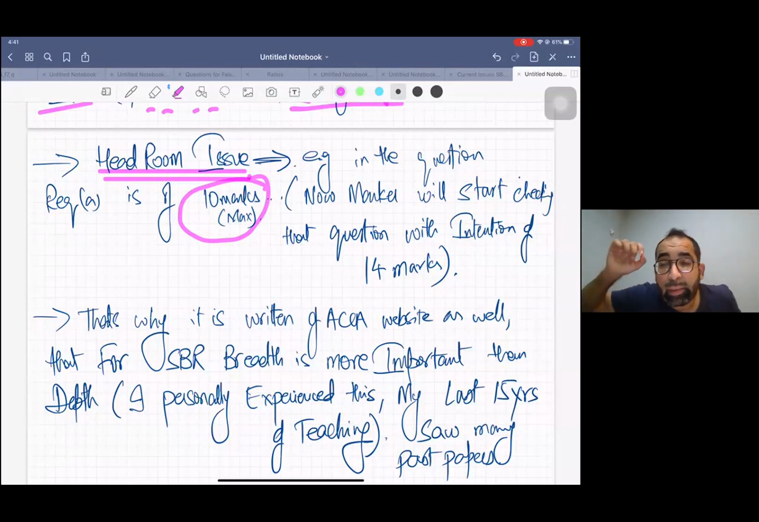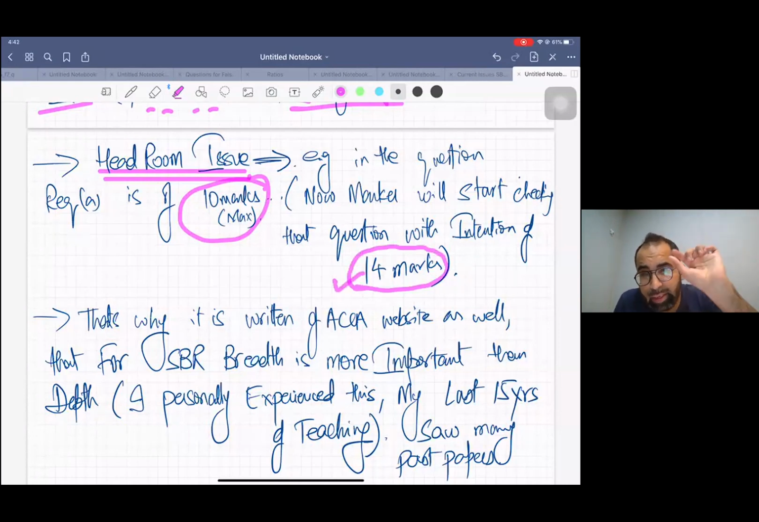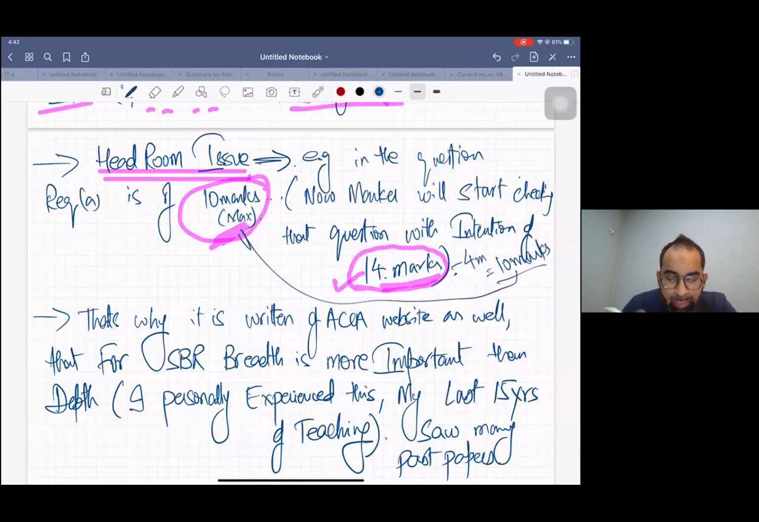But when the marker, the one who checks the paper, starts checking this question, he will check it as if 14 marks are available. The maximum marks written in front of the student was 10 marks, but 14 marks will be given to him. So what if you make a 4 marks mistake? 14 minus 4, still you will get 10 marks, which is your complete marks.